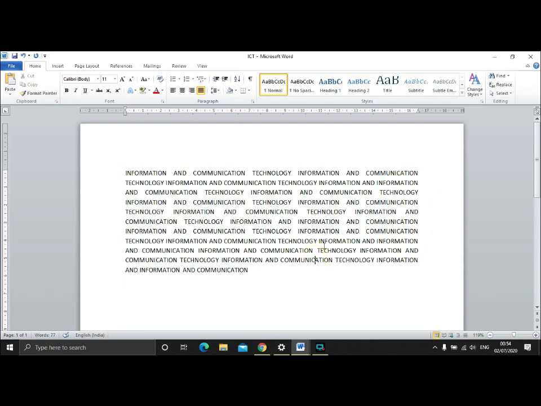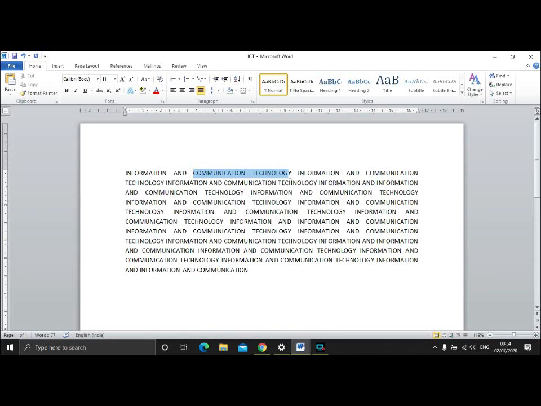And after alignment, if you want to change the font size or type or face, simple thing, options are available on this font group of home tab. The simplest thing which you need to do is you need to select the word or the group of words using mouse or keyboard.